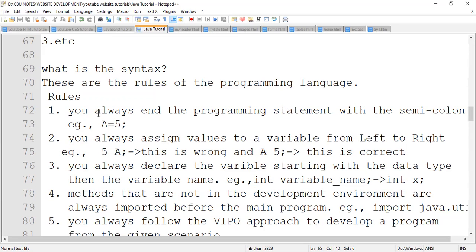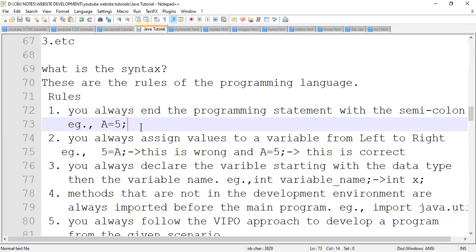Every programming statement in Java, once you write it and it's done, don't just leave it hanging. To show that you have ended it, put a semicolon, like in the example: A is equal to 5. I've ended it, and I have to start the next statement. To indicate that I've ended this statement, I have to put a semicolon. Otherwise, the program won't allow it.